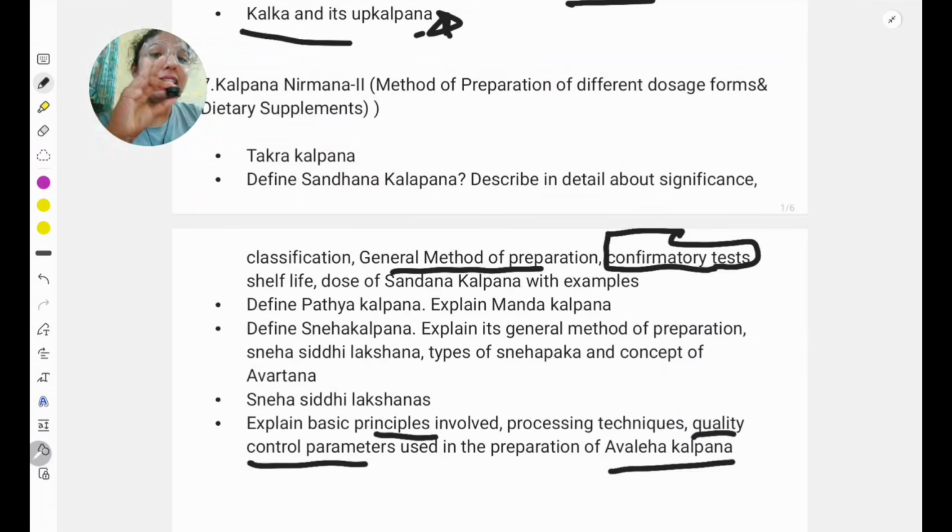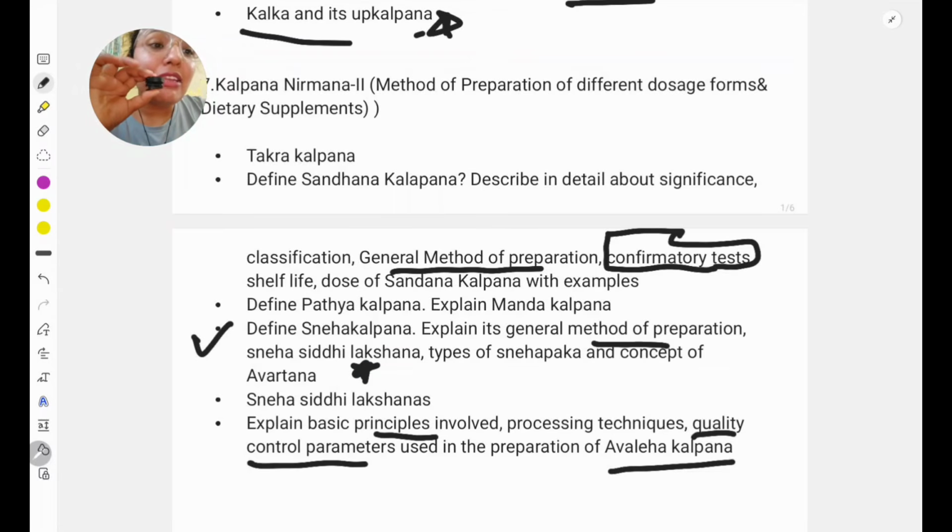Third important thing, and that has the maximum chance to come in 10 marks, is your Sneha Kalpana. In Sneha Kalpana you should know that Kalka Chaturguna Kriyam, that 1-2 line shloka, in which they are explaining the ratio and what we need in a Sneha Kalpana. After that their method of preparation. Okay, and then Siddhi Lakshana is very important.